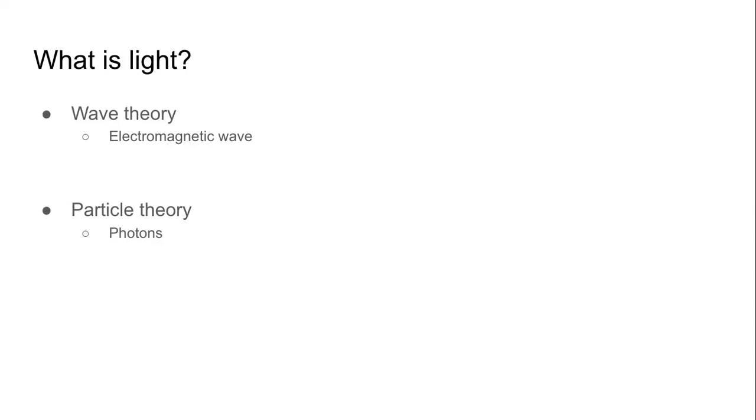Why do we have two theories? Because some properties of light are like that of a wave, and some properties of light are like that of particles. Light is an electromagnetic wave. Light consists of photons. Light makes seeing possible. This is how we define light, wave and particles.